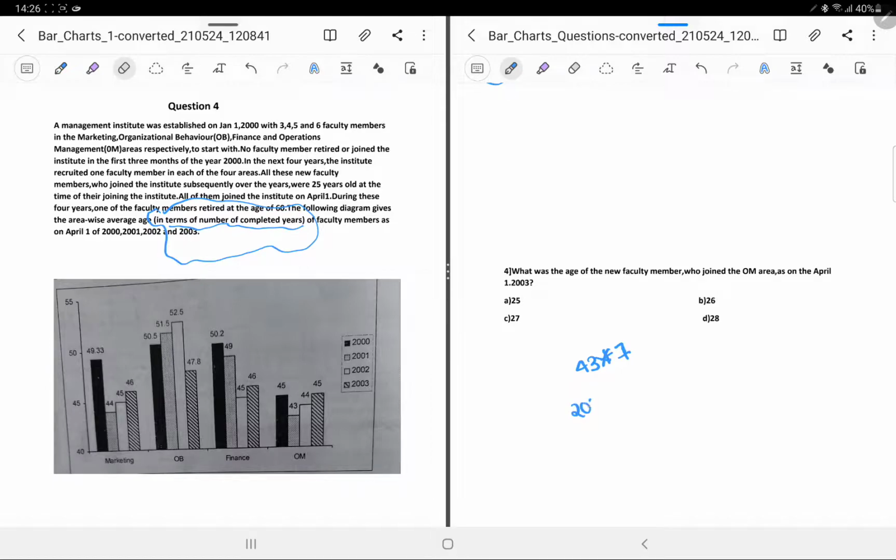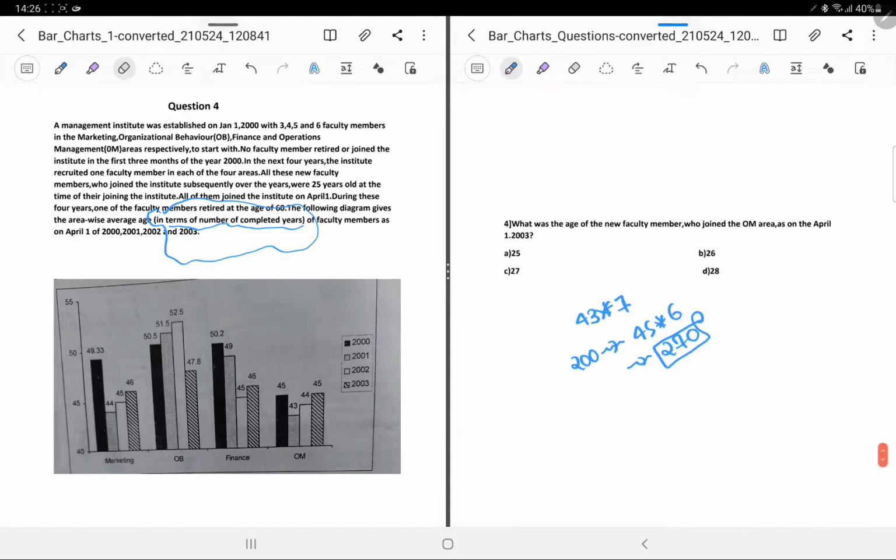See, in 2000 the average was 45 into 6. So 45 into 6 is 90, 180, 270. So this was the total sum of age that they had. Okay, in 2001 it would be 276. That is, for every person one would be added, right? So the total sum would be 276.